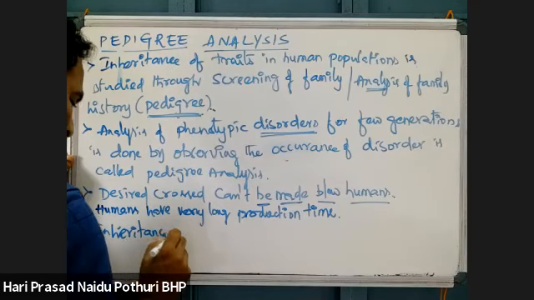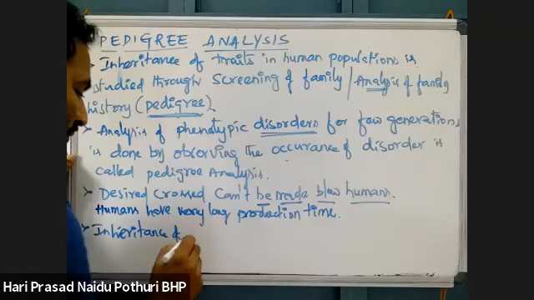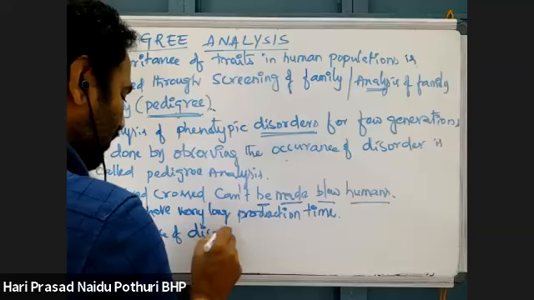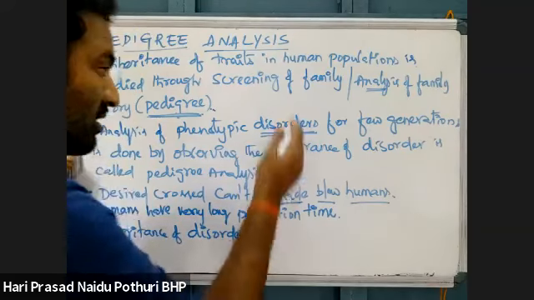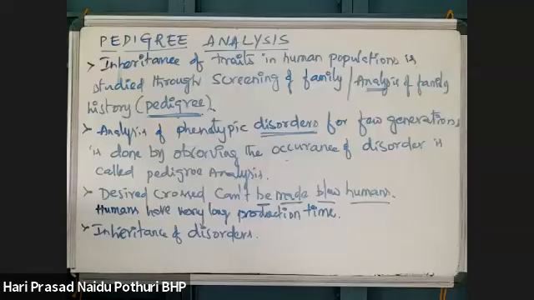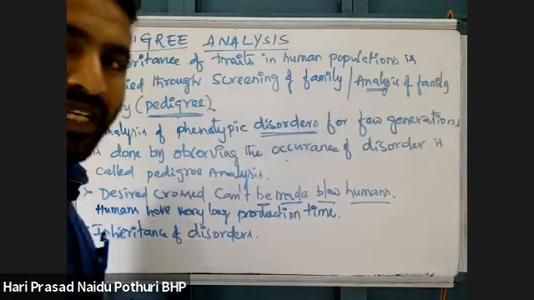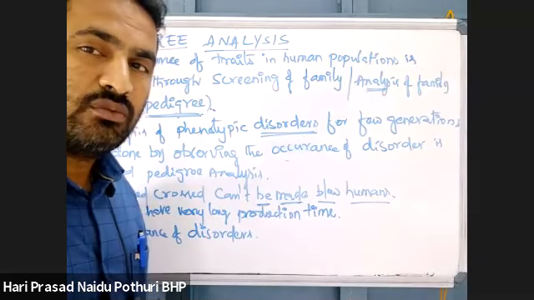inheritance of disorders. What are disorders? Just now we saw some disorders like X-linked recessive, like color blindness, hemophilia, DMD, then X-linked dominant, like incontinentia pigmenti, follicular hyperkeratosis, XY-linked, Y-linked Holandric inheritance, as I told you.